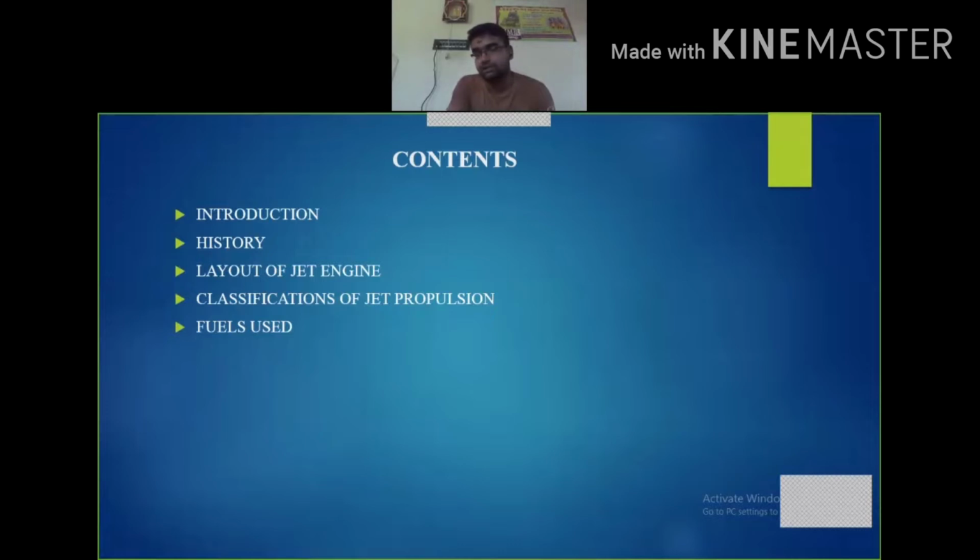the layout of the jet engine, the basic component layout of the jet engine, and then the classifications of jet propulsion. Classifications of jet propulsion is nothing but the different types of jet propulsion engines. We are also going to discuss the basic layout of the rocket engine too, and then the fuels which we are using in this propulsion unit. So these are the contents which I'm going to share in the next few minutes.